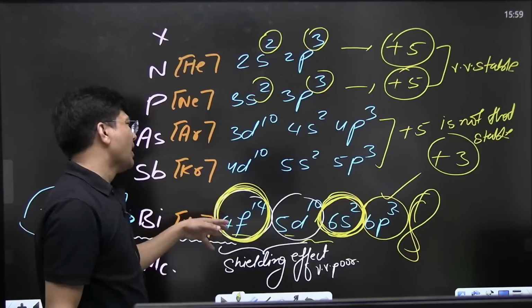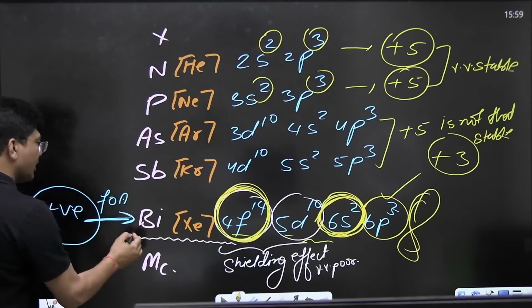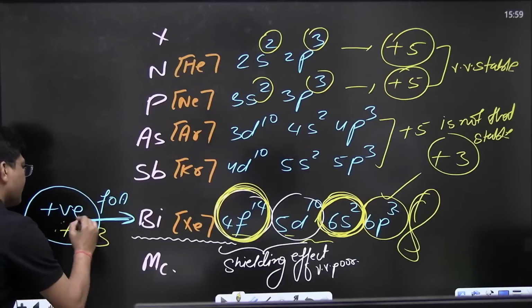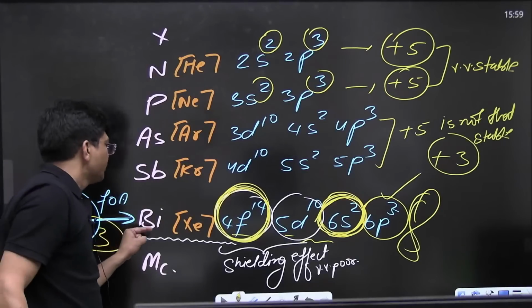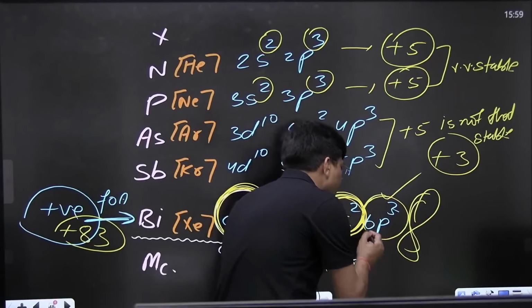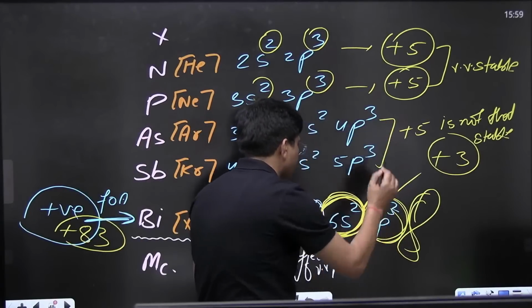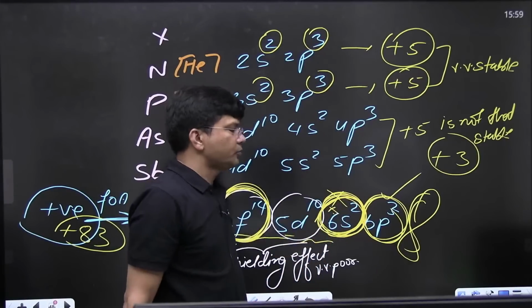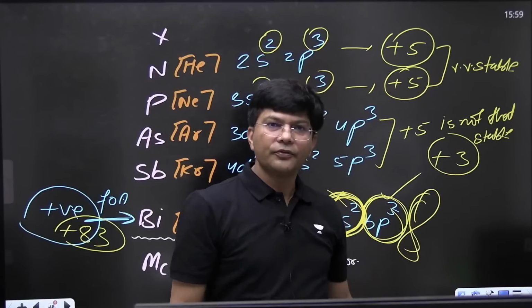It is saying, oh my God, the nuclear force of attraction was +83, I can't hold that charge. So this arrow is going, and these 3 electrons will take part in the reaction, but these can't go. So this is +3.